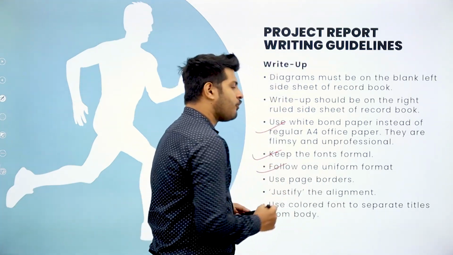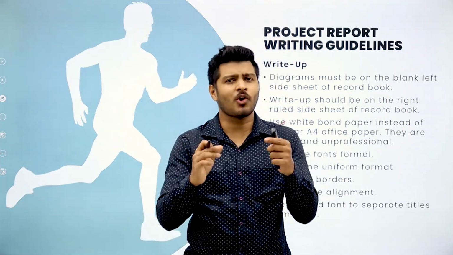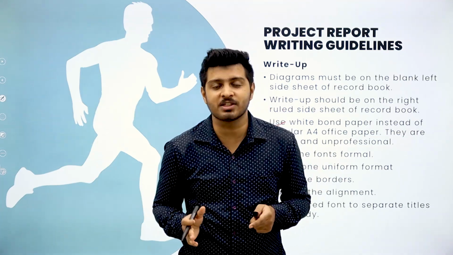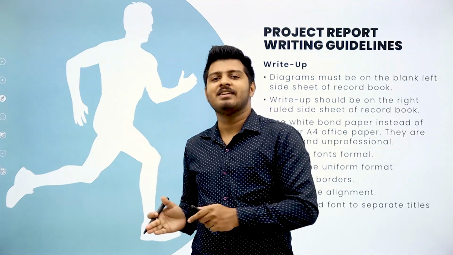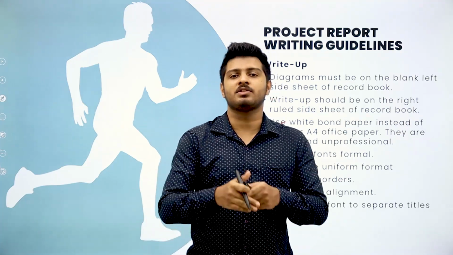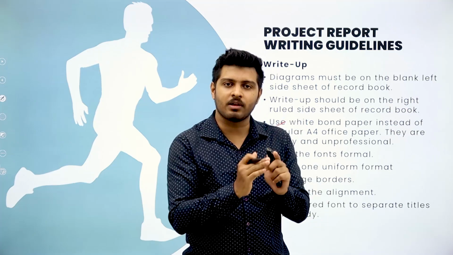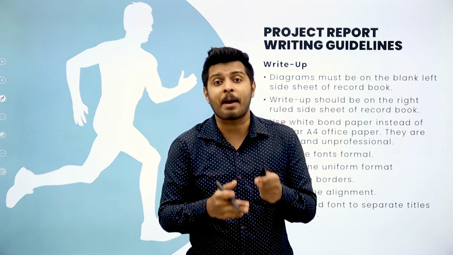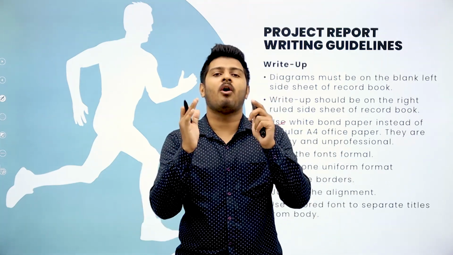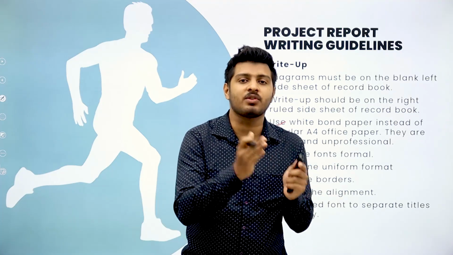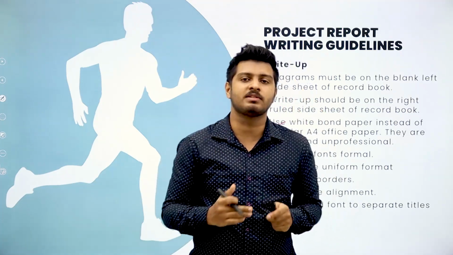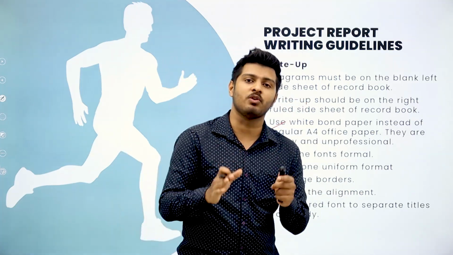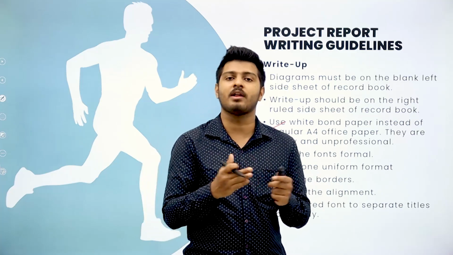Then you have to follow a uniform format. What do you mean by uniform? Not the one that you put on and go to your school. Here uniform basically means everything should be in the same look or same format. It shouldn't be like the first 3 chapters follow one pattern, and another 3 chapters have a different design going on there. It should not happen like that. Always make sure that in all the chapters, from the starting to the end, you are following the same format, the same arrangement and classification of data. The design should be the same and it should be uniform. It shouldn't look different in any way.